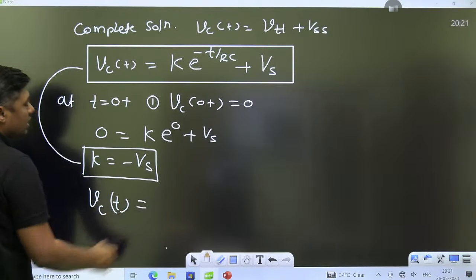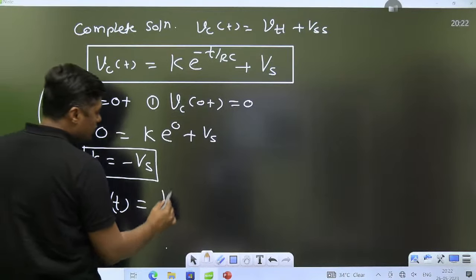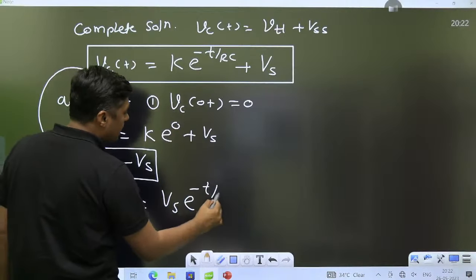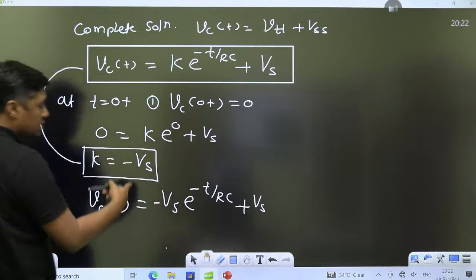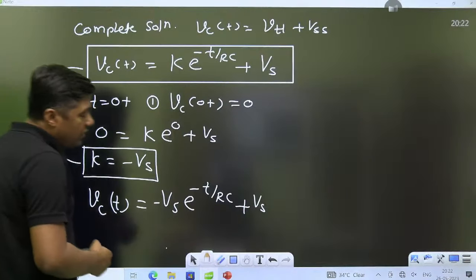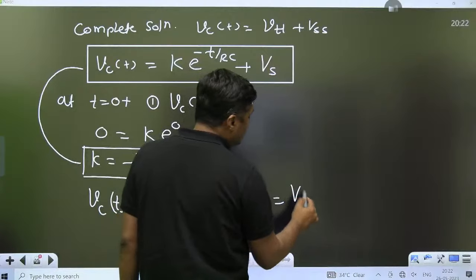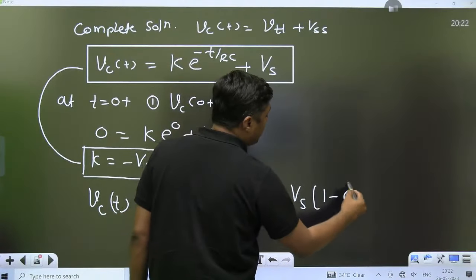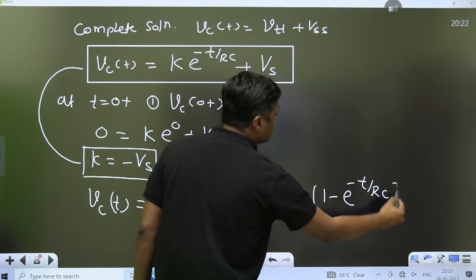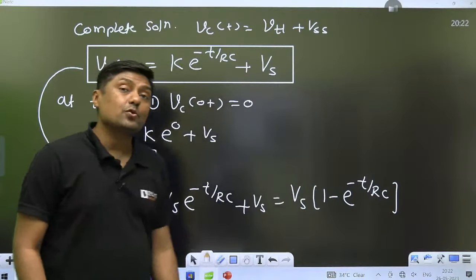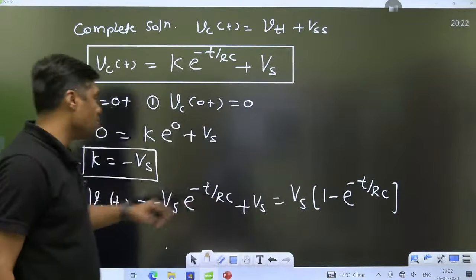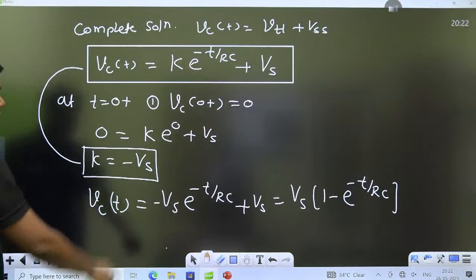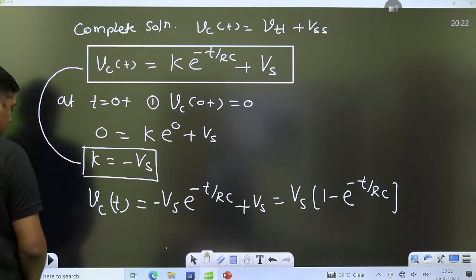Vc(t) is equal to minus Vs e raised to power minus t by RC plus Vs, and you will get the general solution Vs times 1 minus e raised to power minus t by RC. That is the first solution, when the initial voltage is 0.